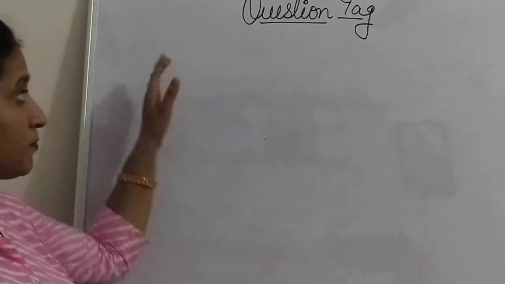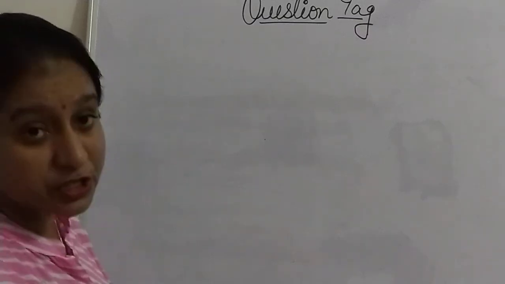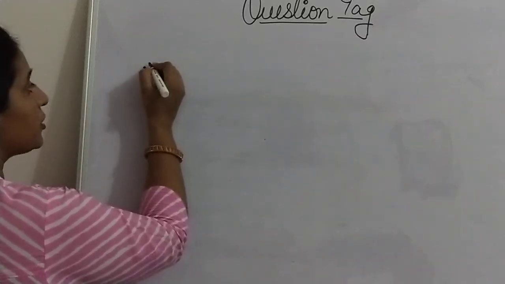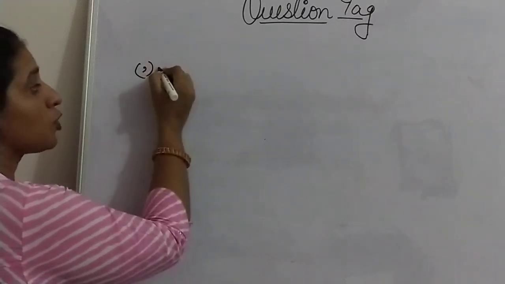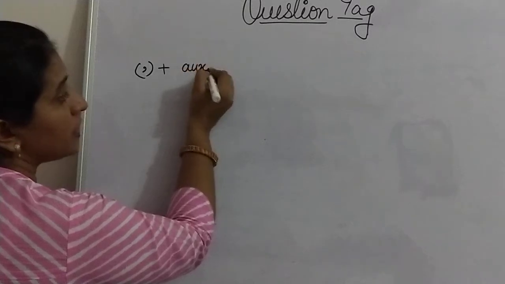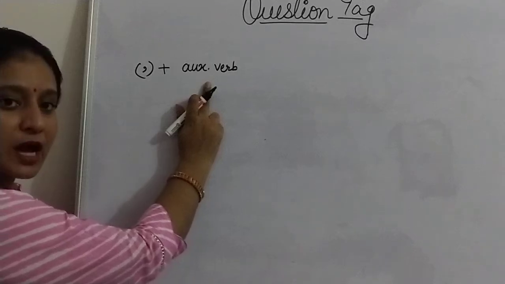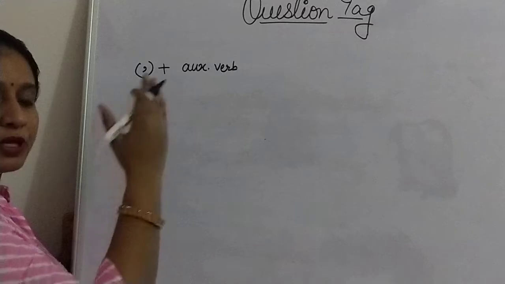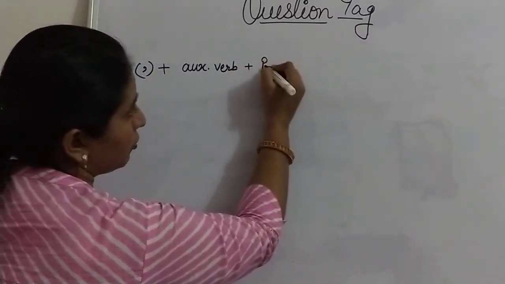Now, first of all, the structure of the question tag. What is the structure of the question tag? First one is, remove the full stop. Instead of full stop, you can use comma. Then auxiliary verb that is given in the statement. You can use the same auxiliary verb in your question tag. Okay, and then is pronoun.